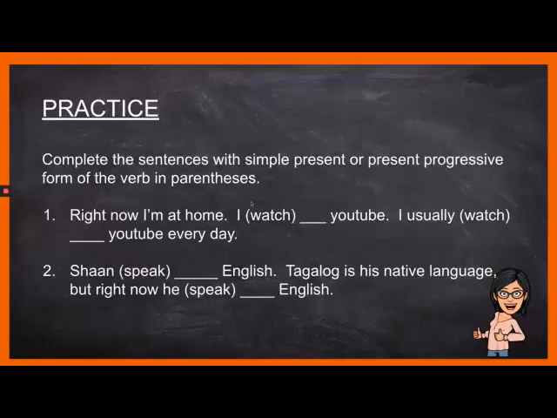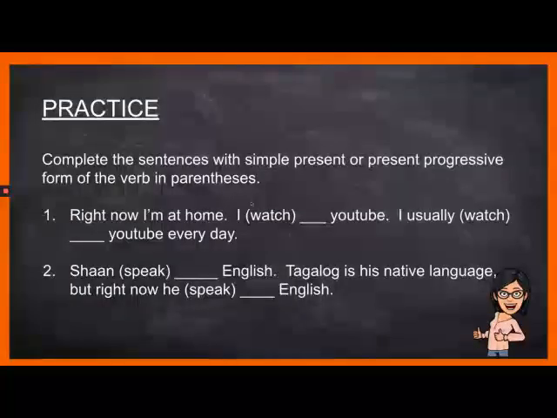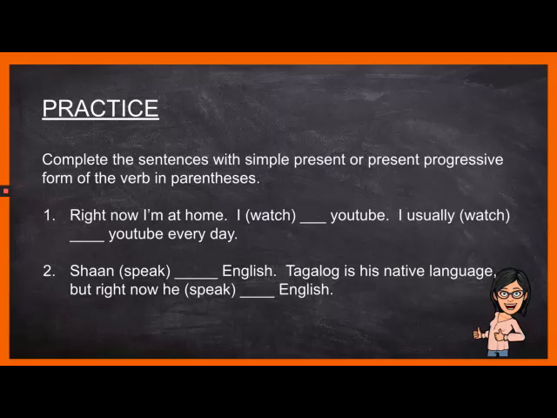Now, I have here a practice that I'm going to leave for you as homework. I want you to complete the sentences with simple present or present progressive form of the verb in parentheses. Okay, so if you want to share your answers, please leave a comment below and we will discuss more about this.